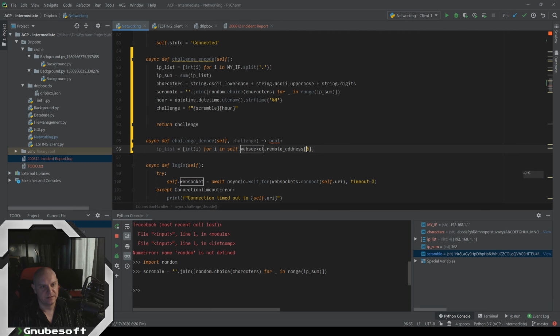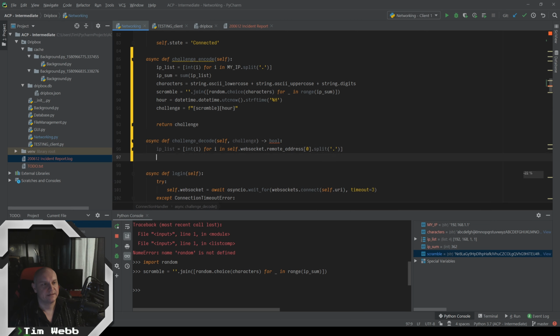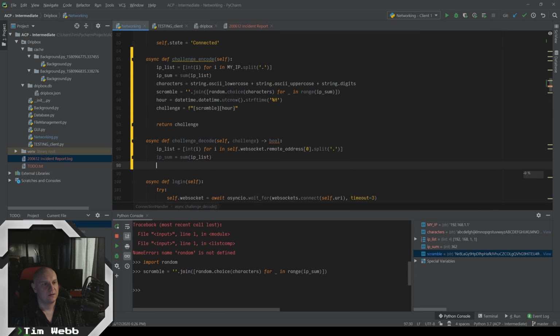By using the 0 here, we're getting the first item of that tuple, which is the IP. We can split that the same way that we were splitting our own IP, and get a list here, which we can just sum, and we now know how much garbage is in this challenge.